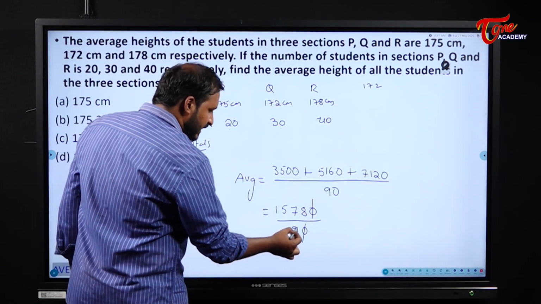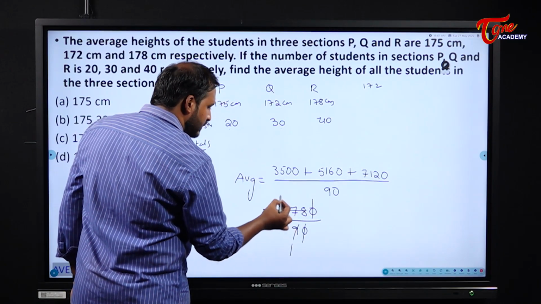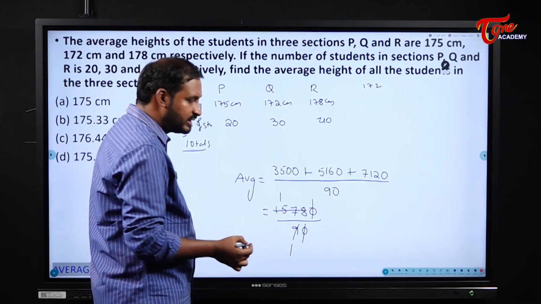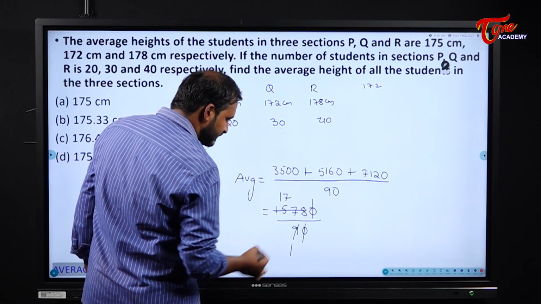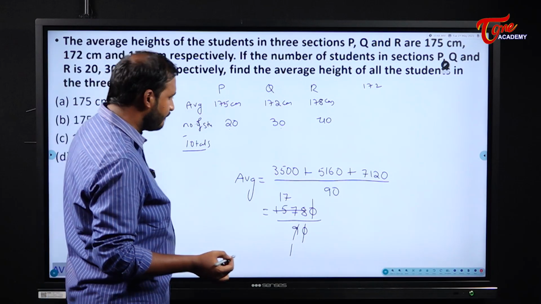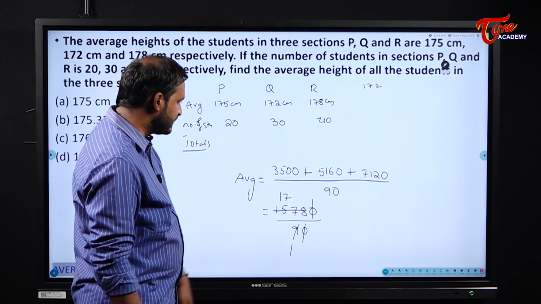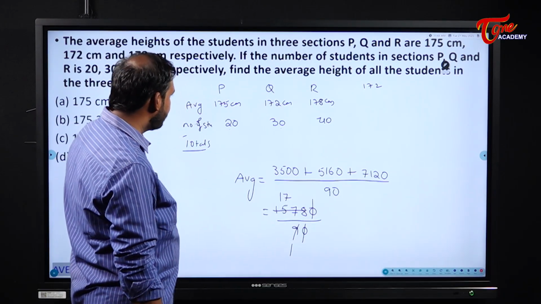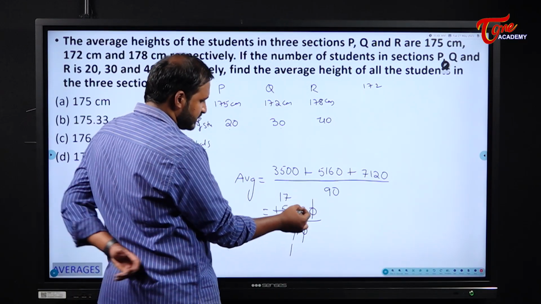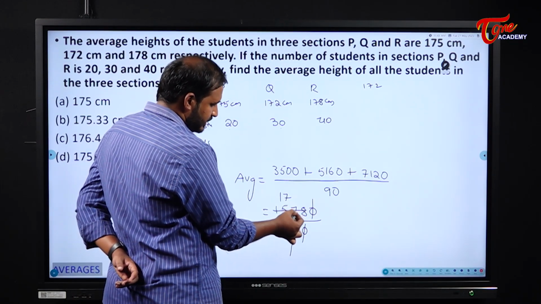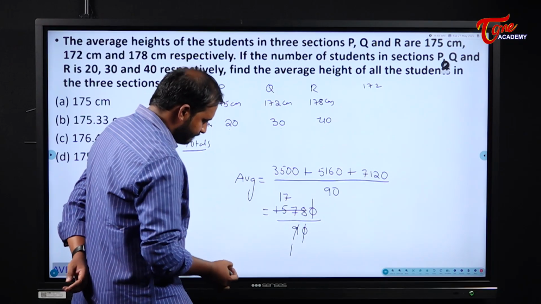We will try to cancel with 9 table. 9 1s are 9, 1. So 67 means 9 7s are 63. Okay, 9 7s are 63, and what you will get here? 9 7s are 63. You will get 48 here.